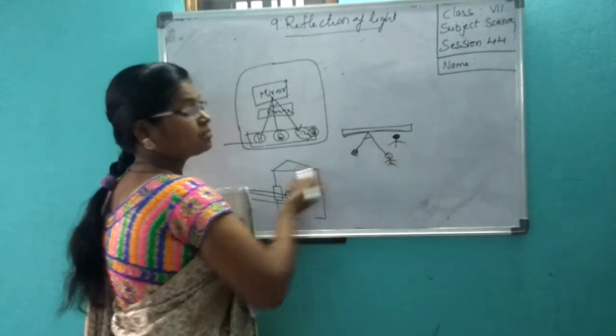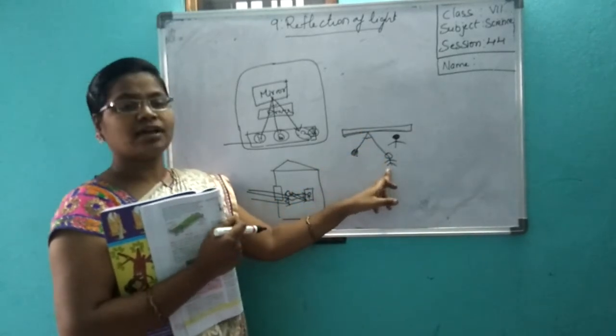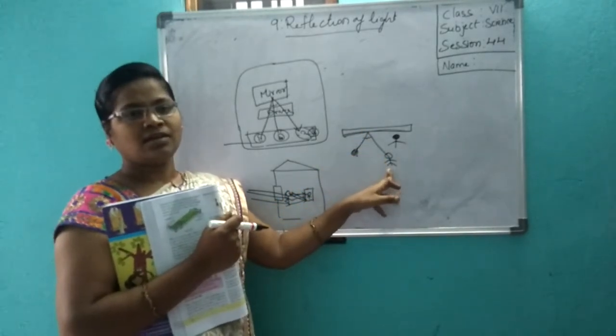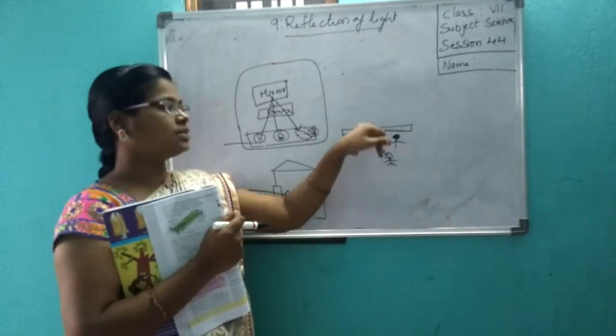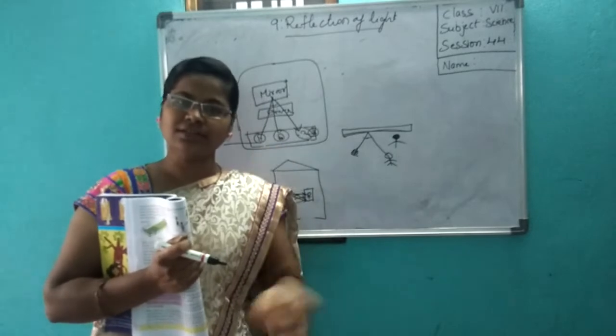Here it will have some angle, no? The angle of incidence is equal to the angle of reflection. When you are sitting somewhere, you cannot see where the light is getting reflected. If you go and stand there, then only you can see.